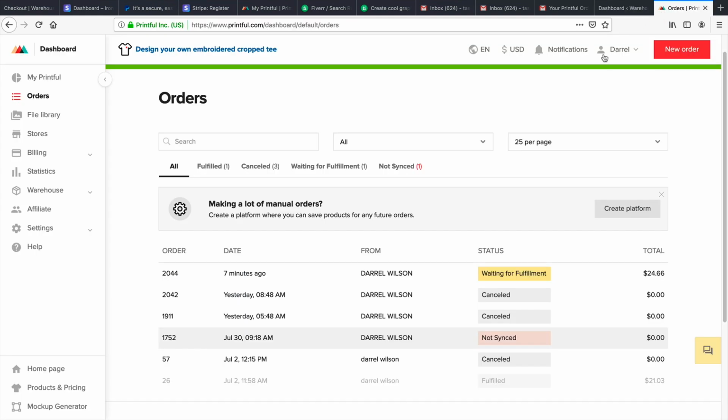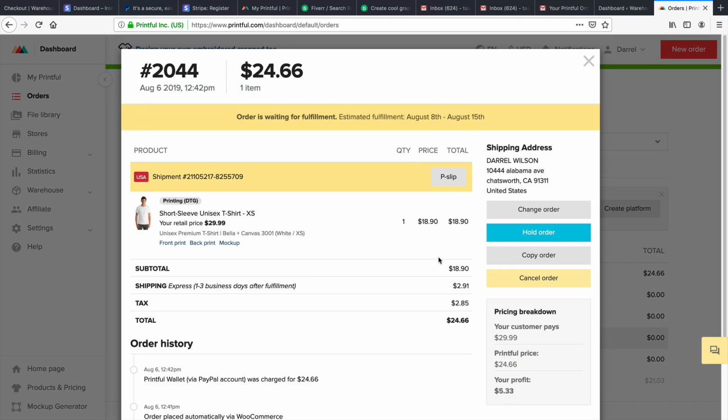Now over here, if you go to your Printful account under orders, you can actually see the order. So you can go ahead and click on it right here. Right now you have a few options. You can hold the order, cancel the order, or change the order if you decide to do so. So right here you can see you have several options, and again you can always cancel the order, change it, etc. So that's just an example of how this process works.